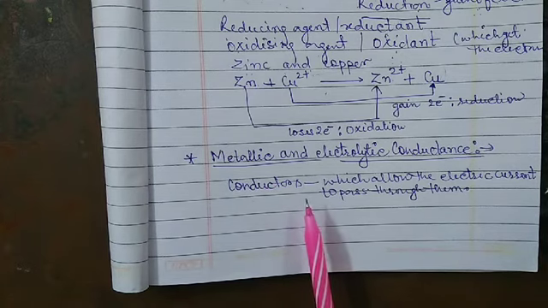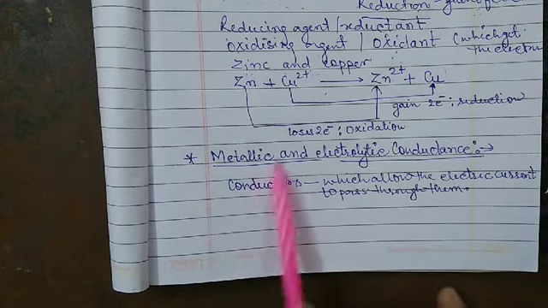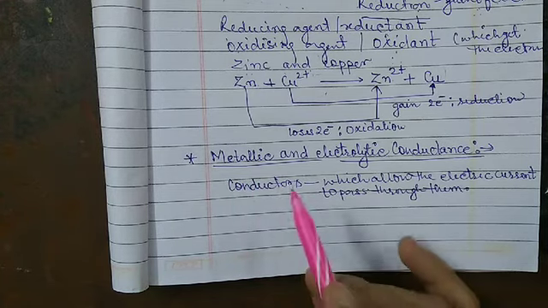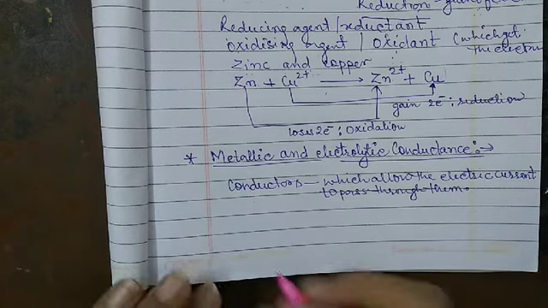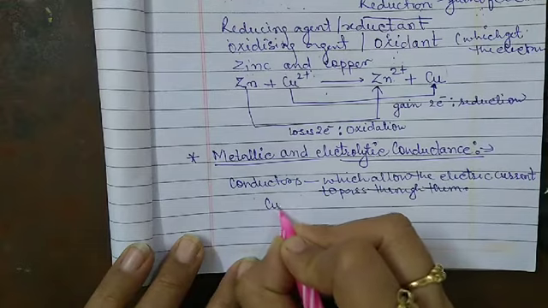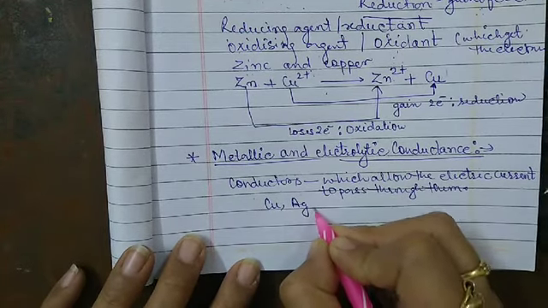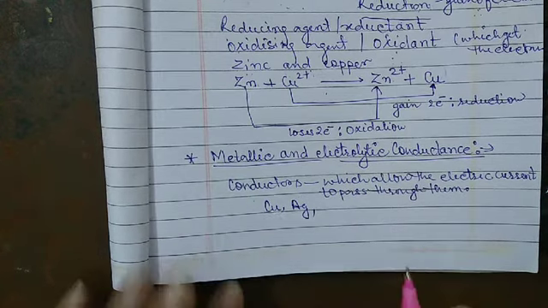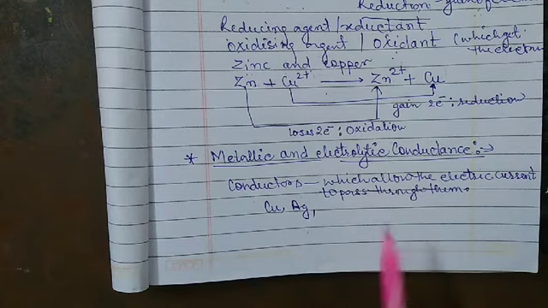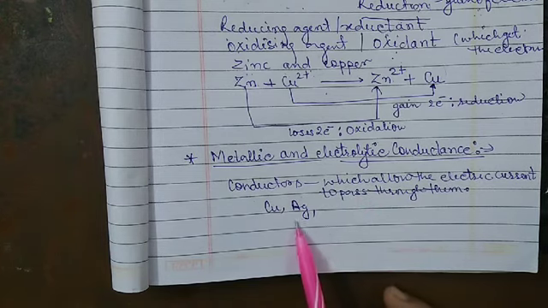The best conductors are metals. We know that all the metals are very good conductors. For example, copper is a very good conductor. Silver is the best conductor. So copper, silver, aluminum, they all are good conductors. They allow the passage of electric current through them.